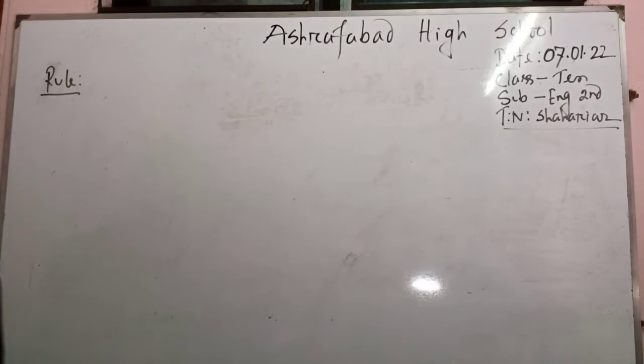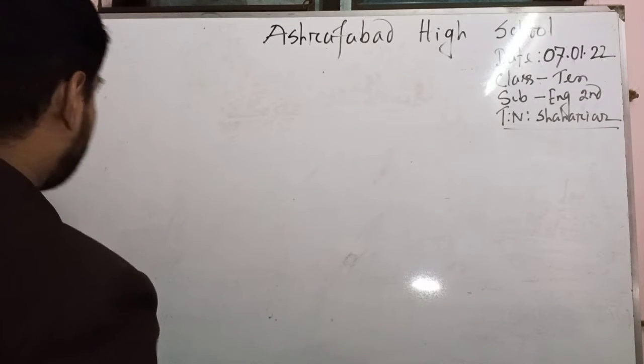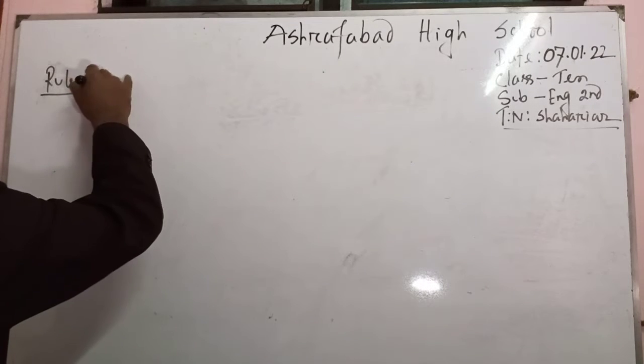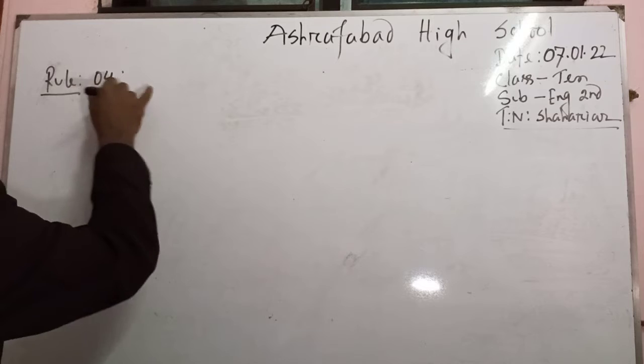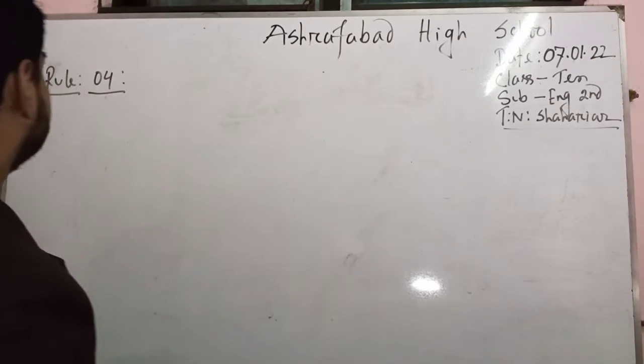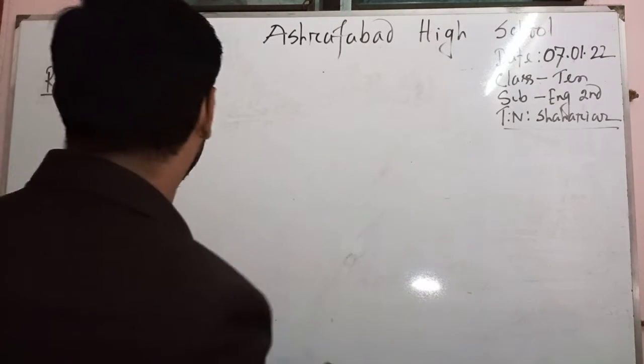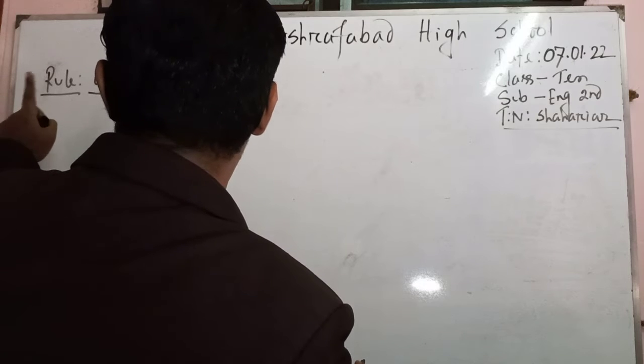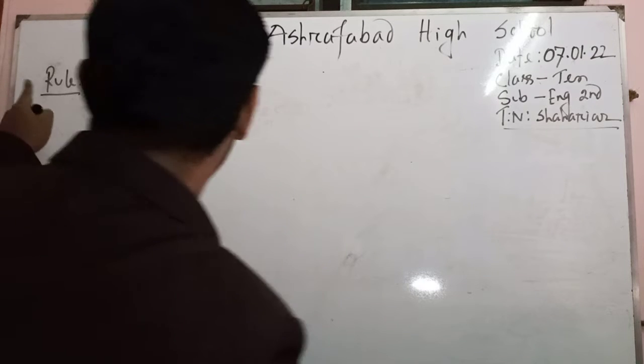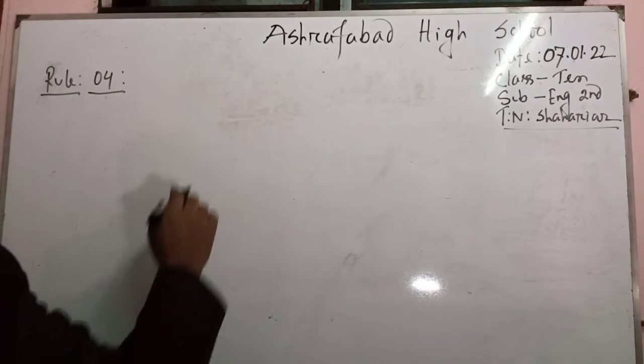In a sequence of the rules from the previous class, I think it will be rule number 4. I may be mistaken, but so far I can remember in your previous class it was rule number 3, so we will start from rule number 4.